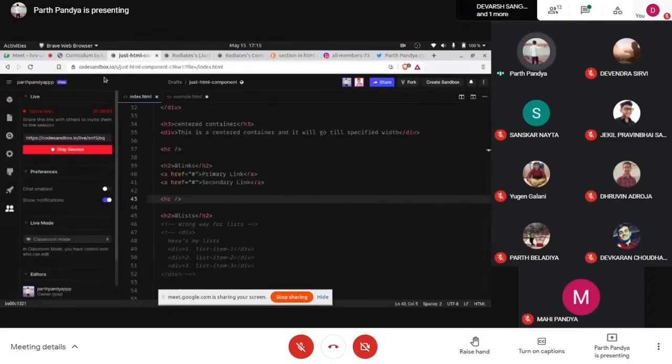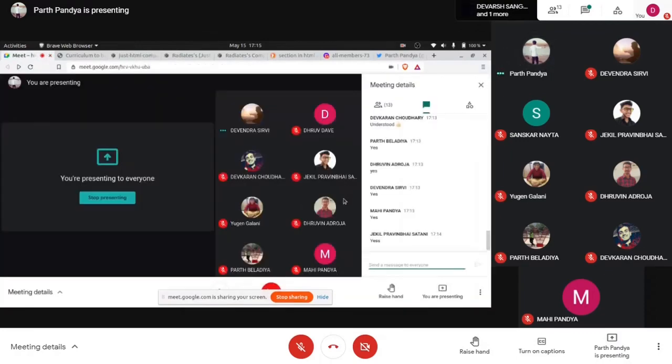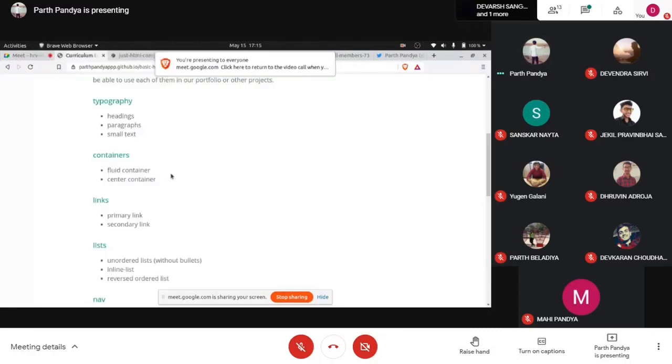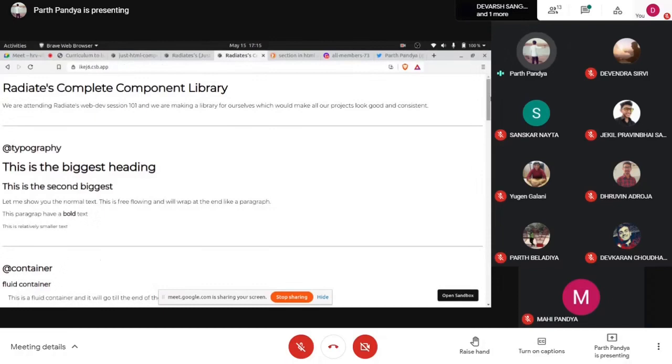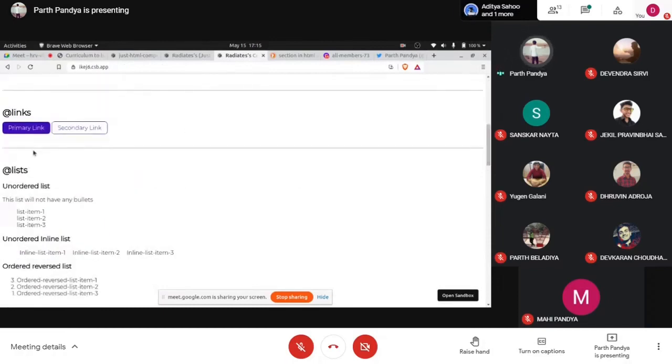So we are going to get started with links. We start with links. So containers are done, fluid container and fixed container done. In links, we are going to talk about the primary link and the secondary link. Now let's jump to this complete component library and see how a primary link should look and how a secondary link should look.